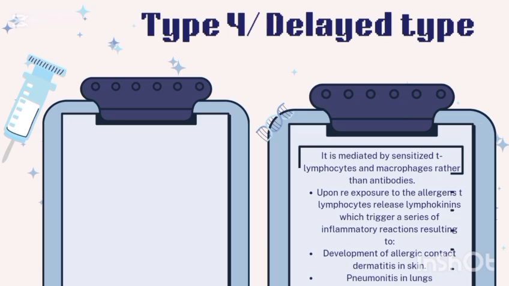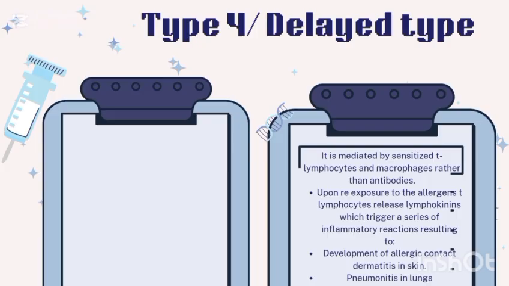Type 3 is also known as immune complex. It is mediated by IgE antibodies. When the allergen binds to the blood vessels on secondary exposure, the antigen antibody complex is formed, which causes precipitation in tissues, resulting in inflammation of organs like alveoli or kidney.